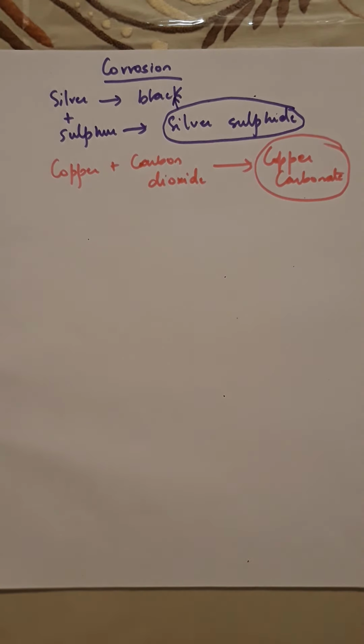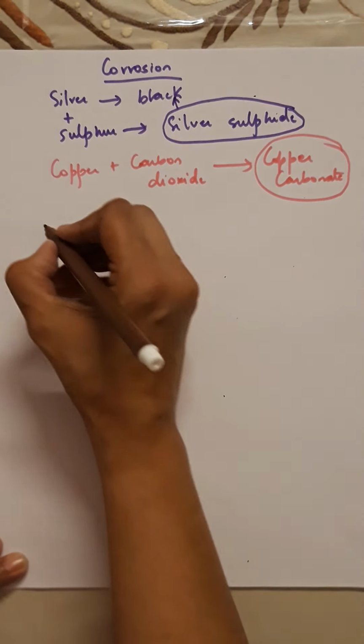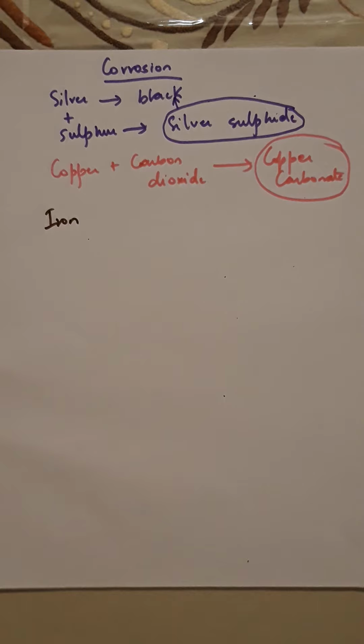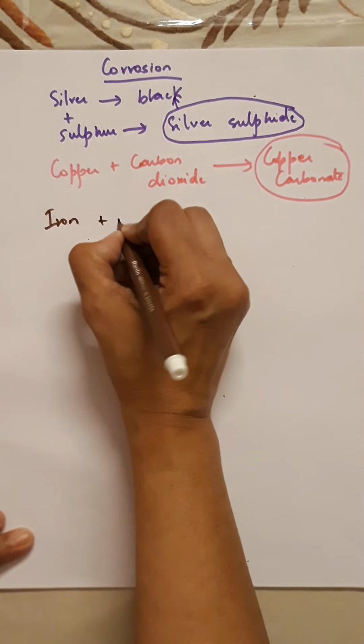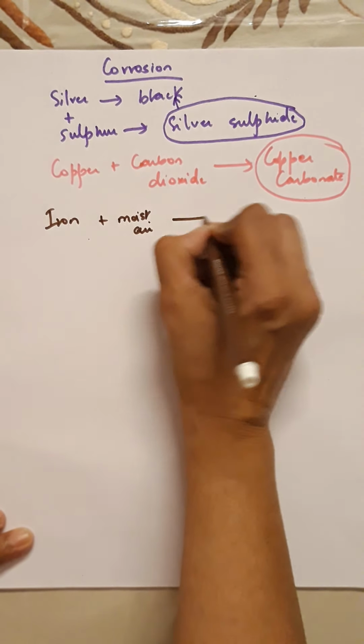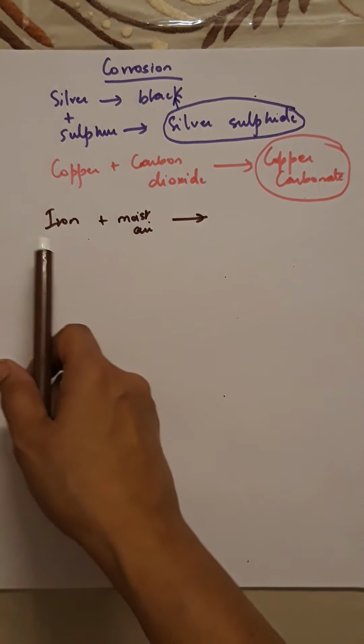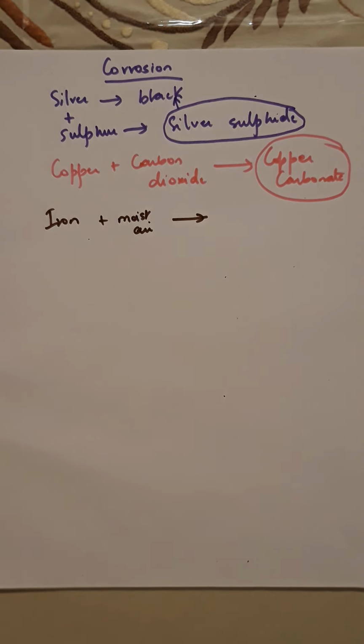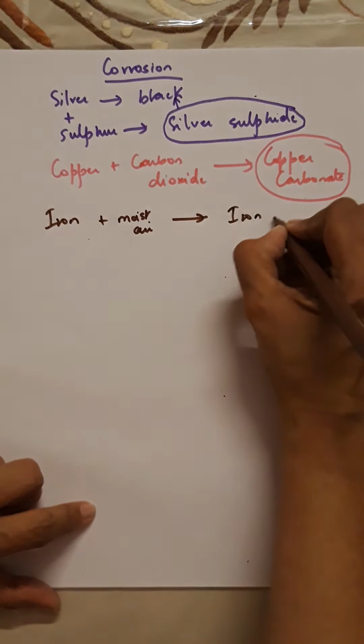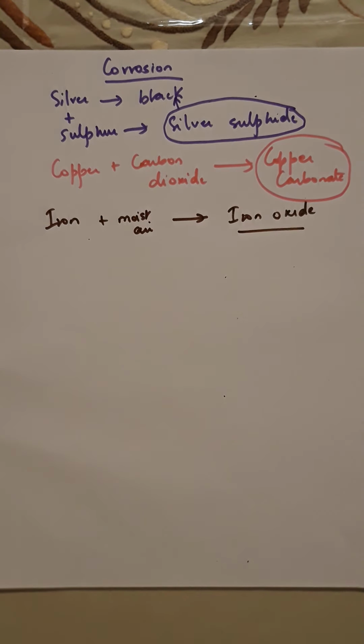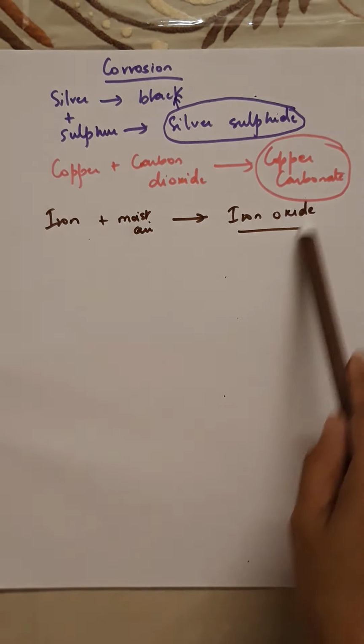And then we have a very common metal that all of us use, and that is iron. Iron is grayish silver in color. Iron reacts with moist air. That air should have moisture. So iron reacts with moist air and it becomes rusty. It becomes brown and flaky. Now, that brown flaky substance is due to the formation of a compound called iron oxide. Is that clear? So, these are nothing but examples of corrosion.